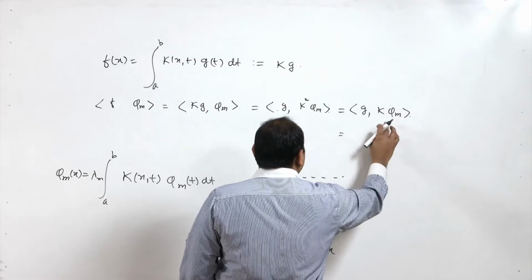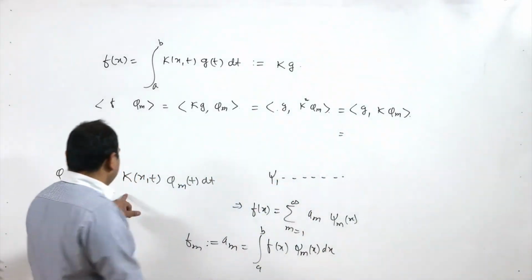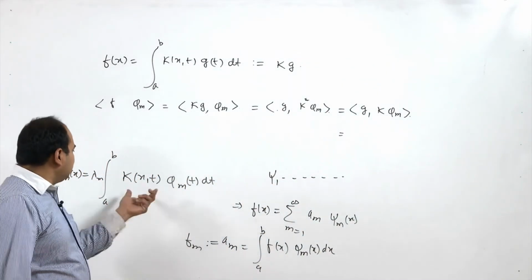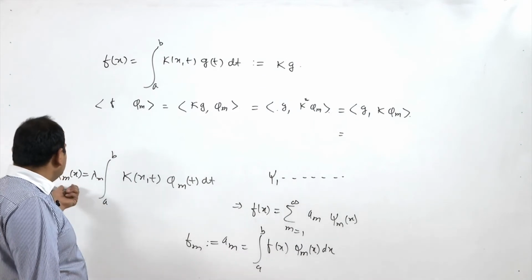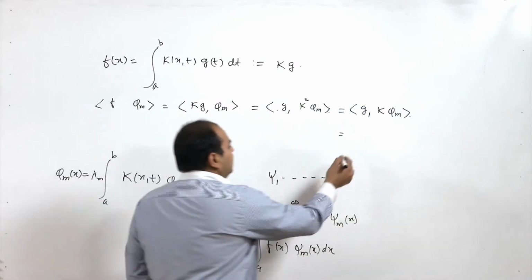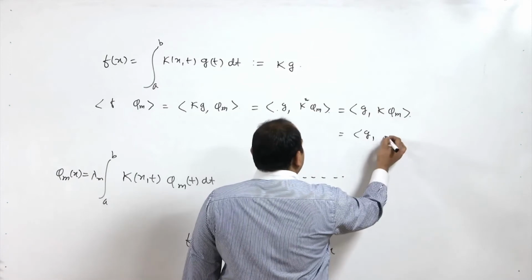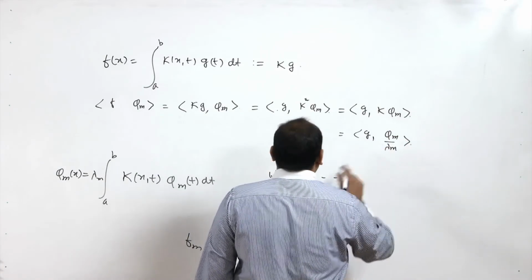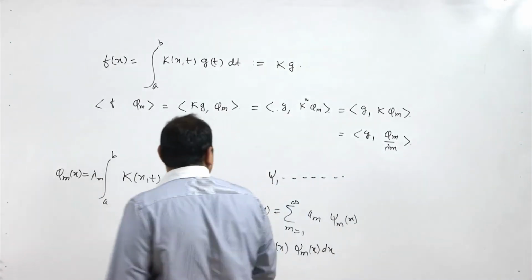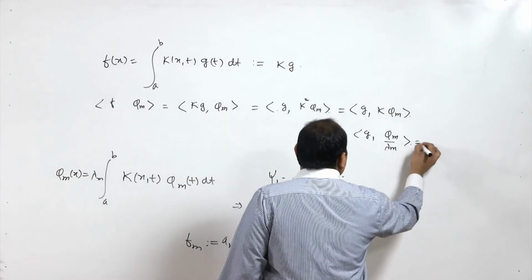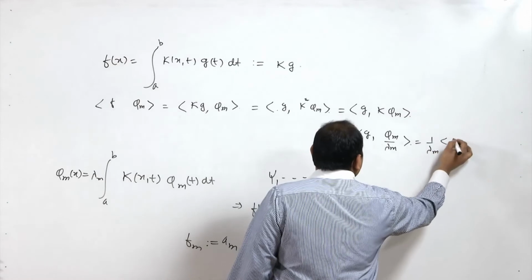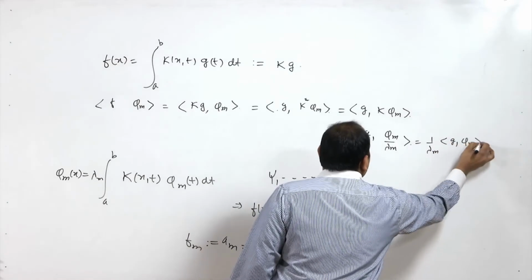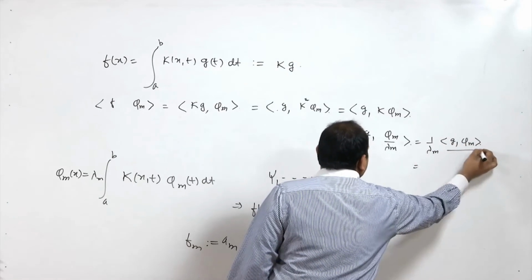Now we already know that K of phi m means the integral of K(x,t) phi m(t) dt. So this is going to be phi m(x) divided by lambda m. So this is nothing but g, phi m divided by lambda m. You can take out 1 upon lambda m, and g phi m is nothing but gm, as we are defining it.